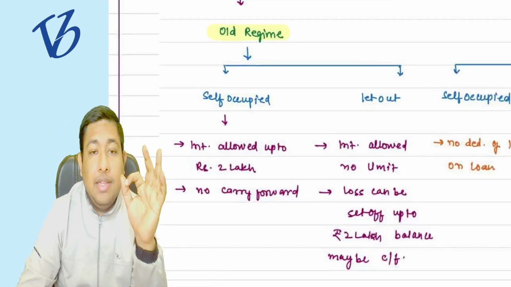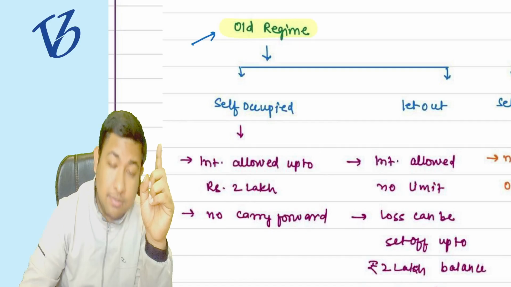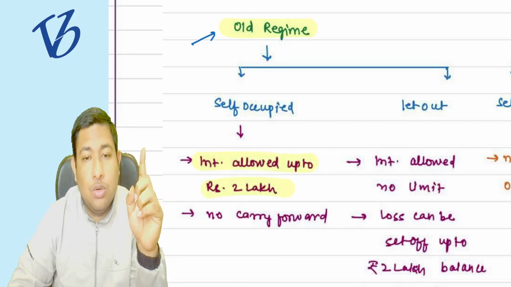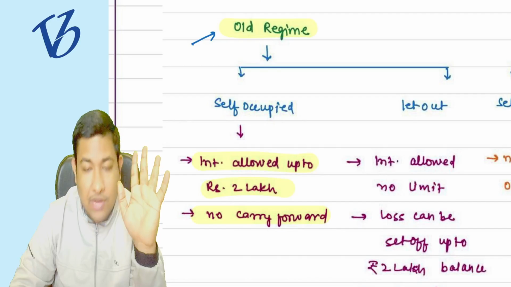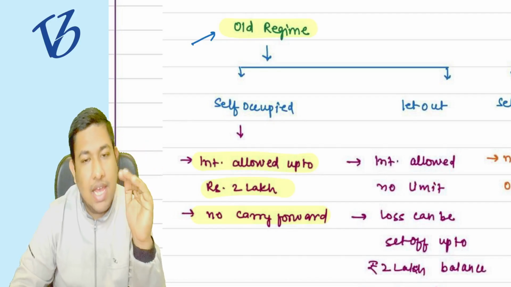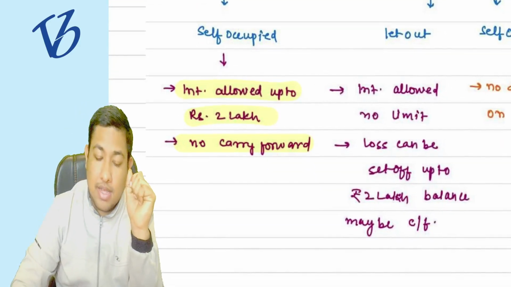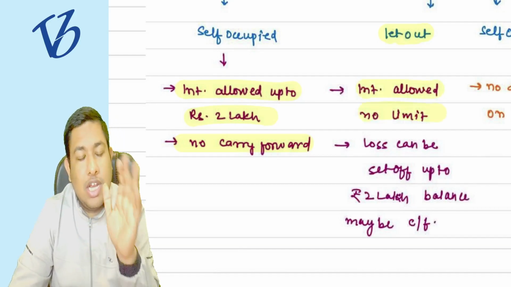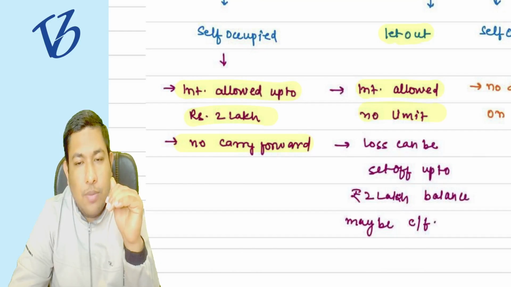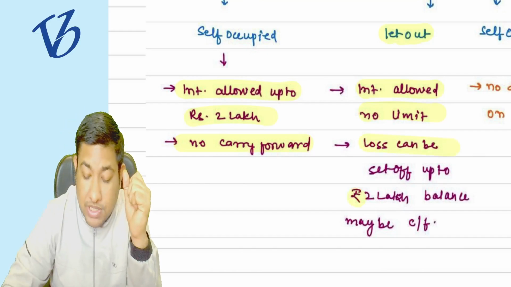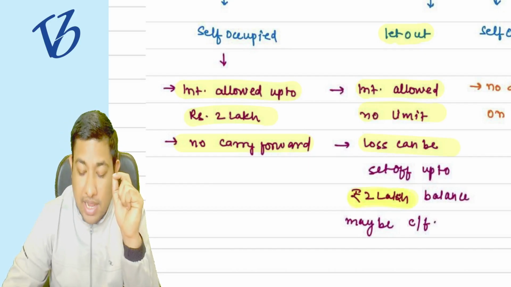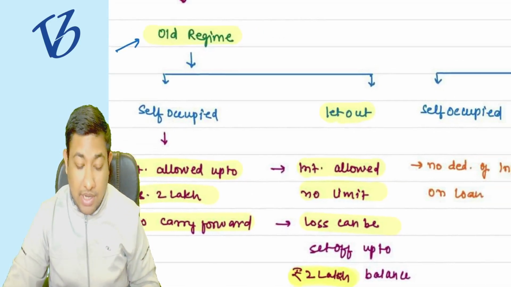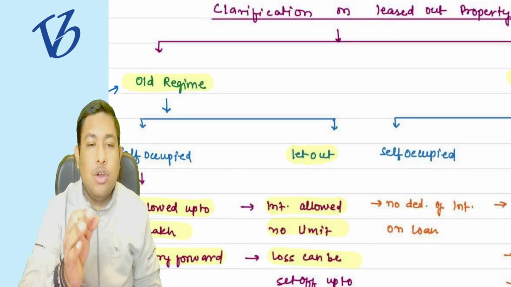Now, in the self-occupied house property under the old regime that you have already studied in CA Intermediate, you were allowed the interest on the loan taken up to 2 lakh rupees, and no carry forward was allowed. But for let-out property, there was no such restriction on the interest. Whatever interest on loan you are paying, you can take the deduction, and losses can be set off up to 2 lakh rupees and the rest carried forward. This is the old law that you have already studied, and it still exists if you are opting for the old regime.